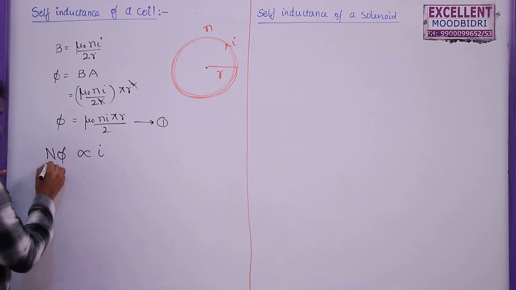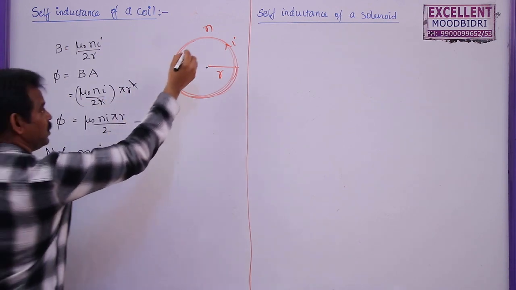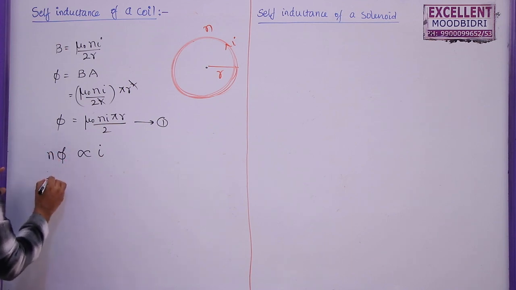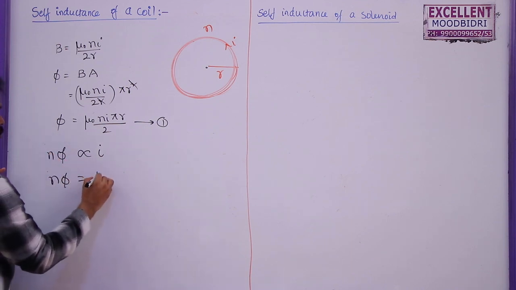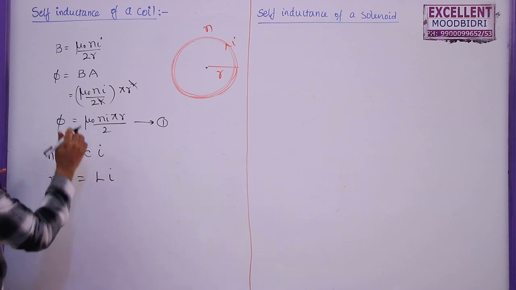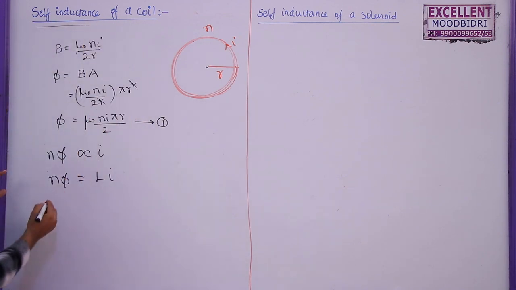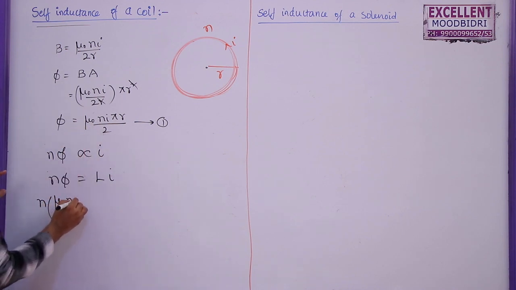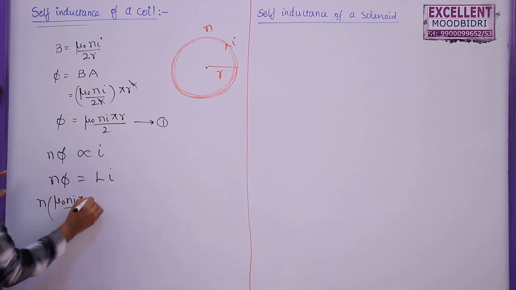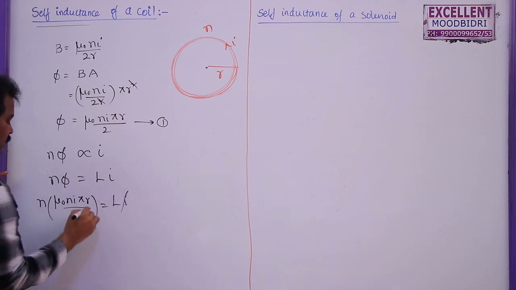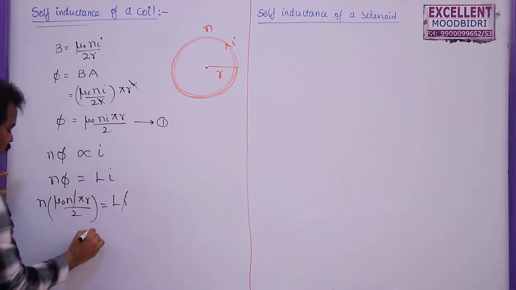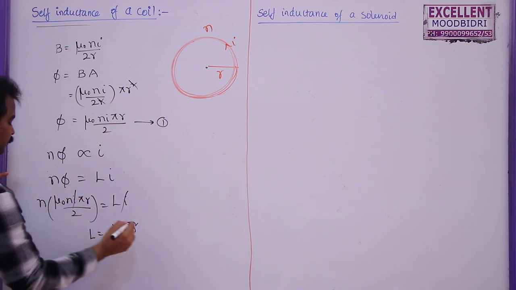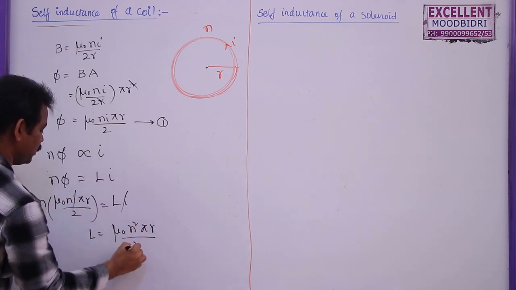Whenever this current increases, the total flux through the coil also increases. So, here n is the total number of turns, but here it is given as small n. So, let me take it as n phi only. So, n phi is equal to Li, where L is the self inductance of this coil. So, n into the phi value, mu naught Ni pi r by 2, is equal to Li. I and I get cancelled. So, L is equal to mu naught n square pi r by 2.